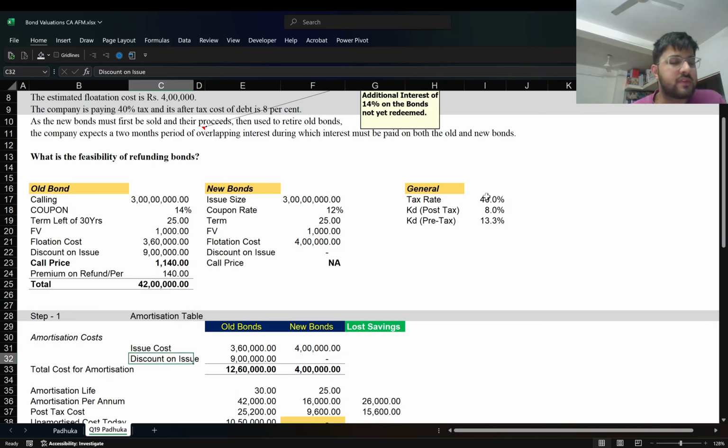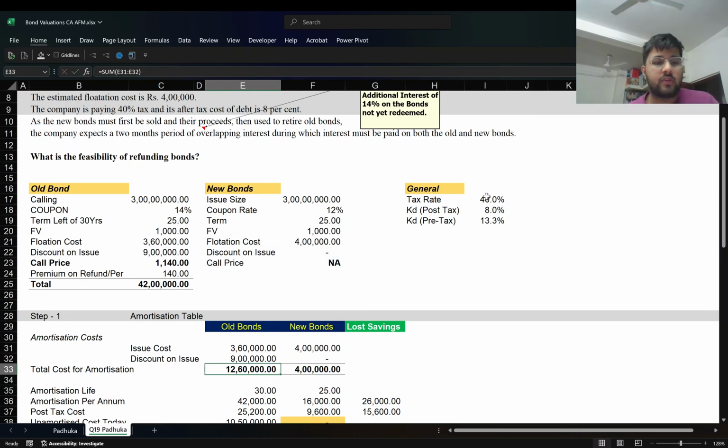Both are costs which need to be amortized over the bond's term period. So we are looking at the old bond and the new bond. The old bond had the issue cost, which is again just 3,60,000. You can link it, but in CA exams there are no linkings, so you just have to write it down sometimes. And there is a discount of 9 lakhs, but there is no discount here.